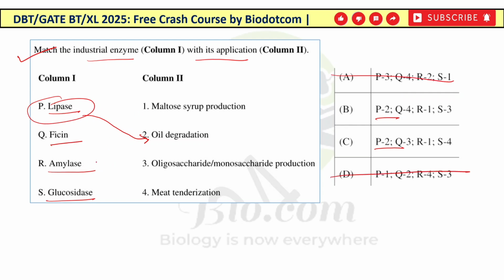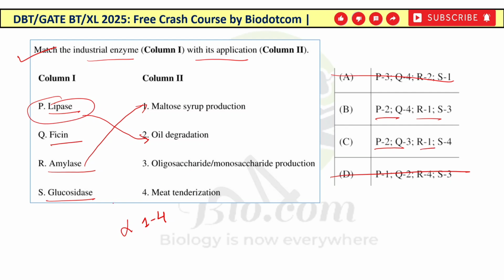Now apart from that, amylase. So amylase is responsible for the maltose syrup production. Maltose syrup production में responsible है. It is an enzyme which is responsible for the cleavage of alpha 1,4 glucosidic bond that generates short chain oligosaccharide like disaccharide and also some other oligosaccharides. So maltose syrup is readily produced by the amylase enzyme in industries. So R का matching होगा first के साथ. तो R का matching कहाँ है? दोनों में ही दिया है. तो आपको उन दोनों को भी consider करना पड़ेगा.